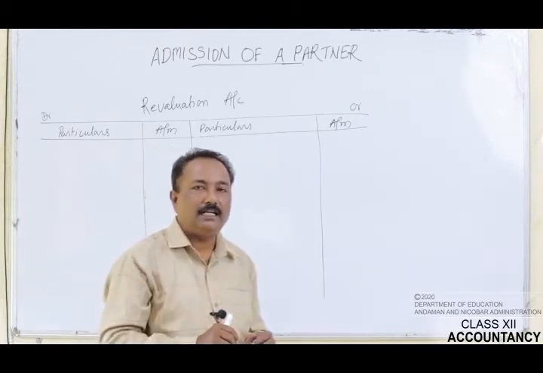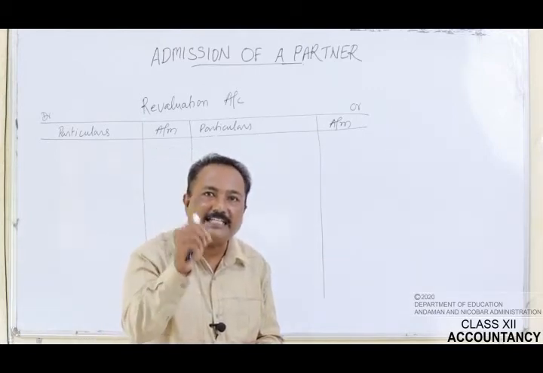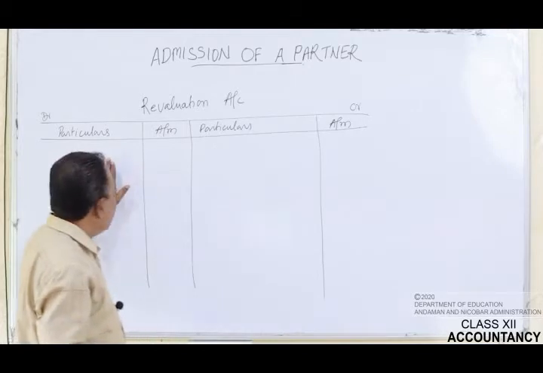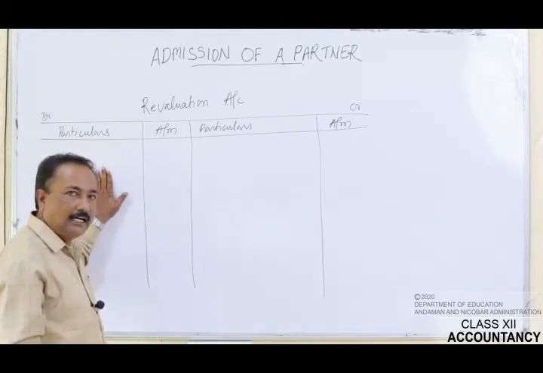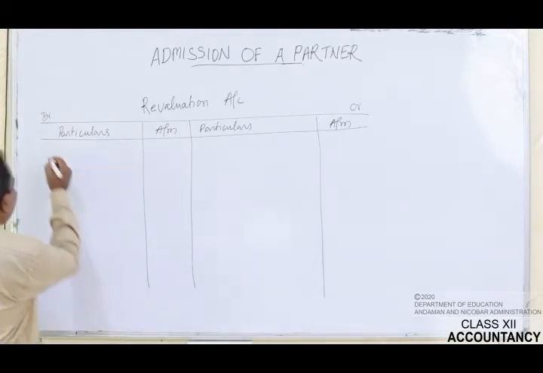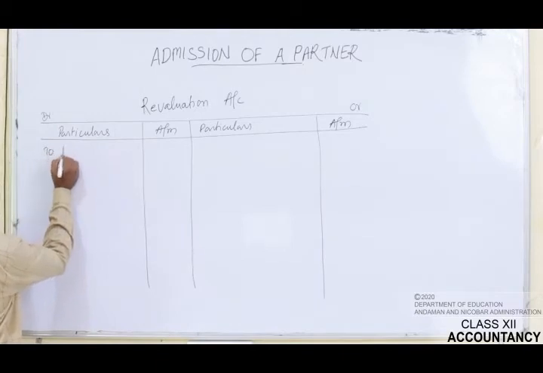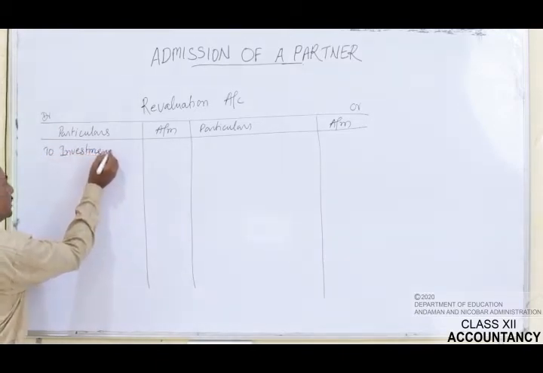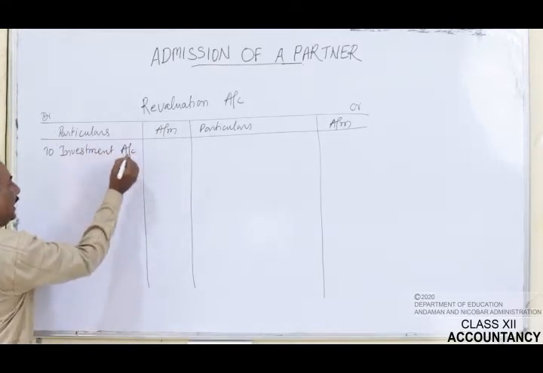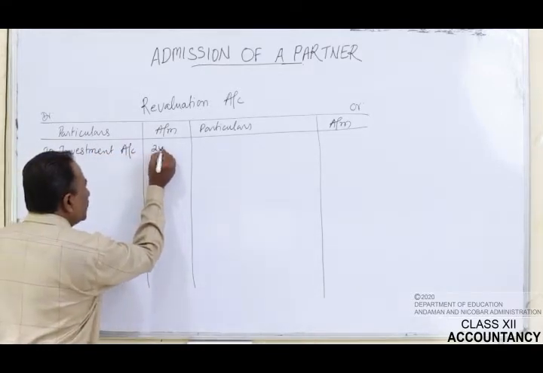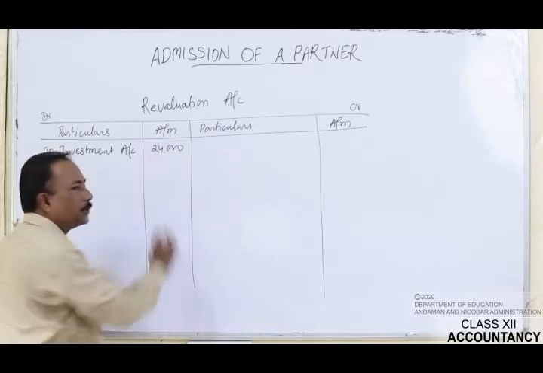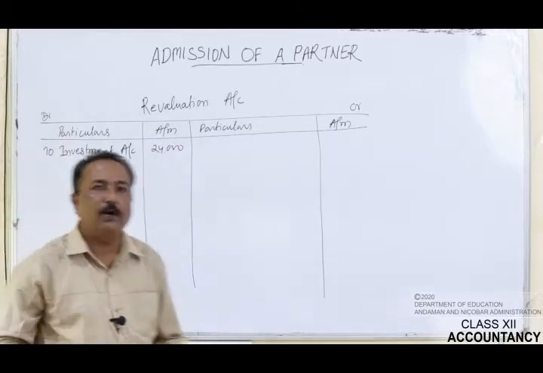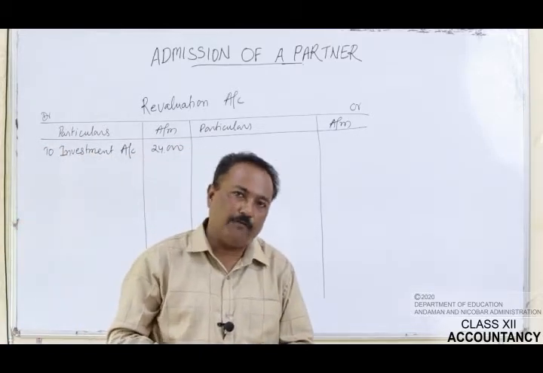You know very well that whenever the value of assets decreases, that has to be posted on the debit side. So here we will write by investment account, and it has reduced by rupees 24,000. So we have recorded here rupees 24,000.